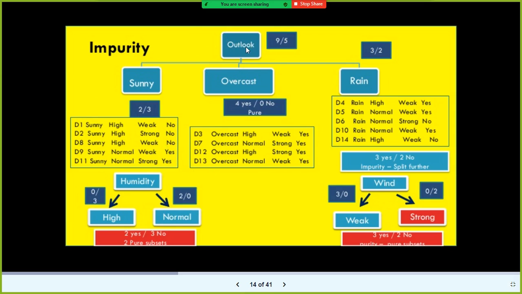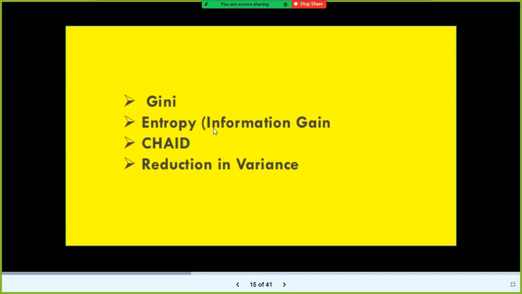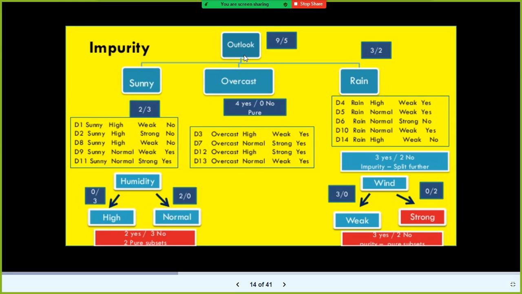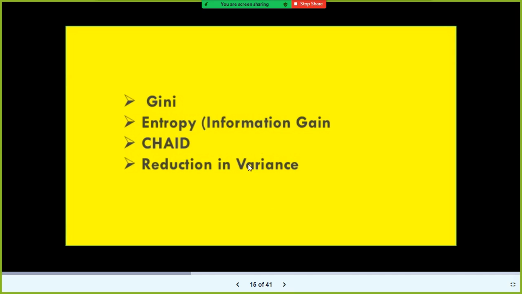And the other thing is, how does this column get considered as a root node? How were these columns considered as branch nodes? Why can't the humidity variable, an independent variable, be the root node? And why can't the outlook variable be a branch node? To answer that, we will look at this. The order of splitting the variables in your given data set is determined by these algorithms. Now we'll see the Gini.